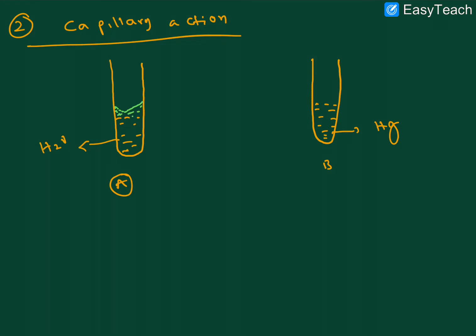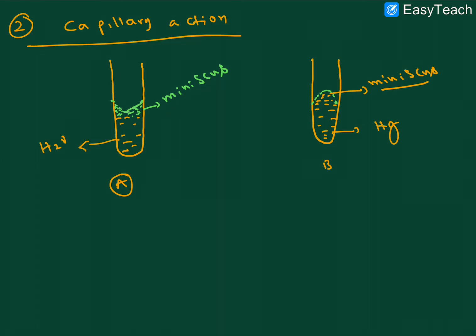Water forms a meniscus like this. This is called the lower meniscus. But mercury forms a meniscus like this. This is also a meniscus, right. Why is this happening?